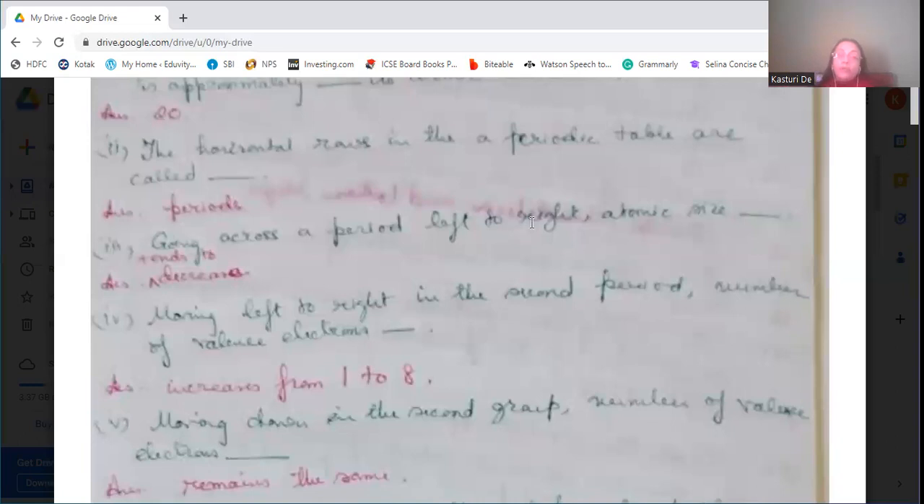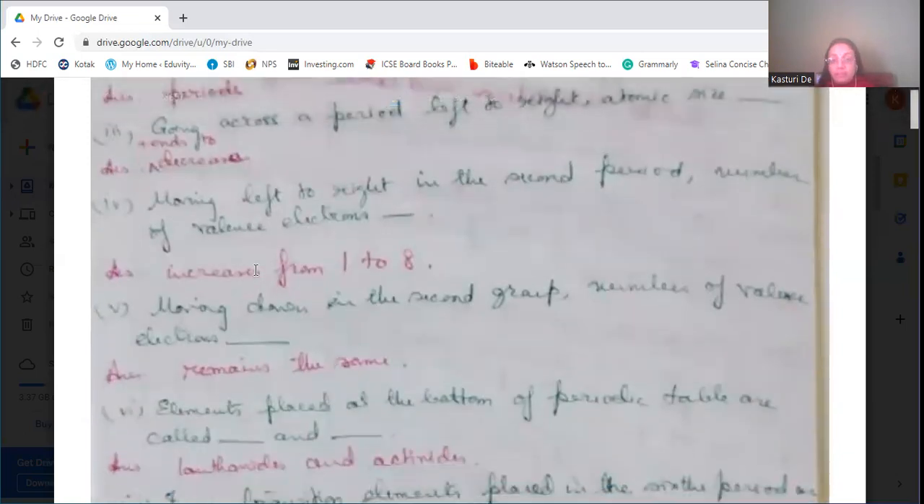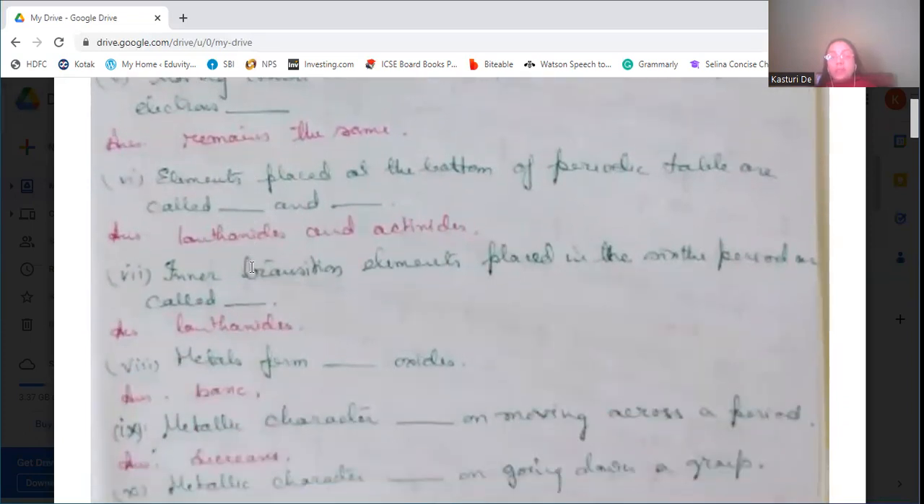Now, moving down in the second group, the number of valence electrons remains the same. That is, all are having the same number of valence electrons in the group. Down the group, the valence electrons remain the same. Elements placed at the bottom of the periodic table are called lanthanides and actinides. Inner transition elements placed in the sixth period are called lanthanides. Metals form basic oxides. The oxides formed by metals are basic in nature, that is, they form alkalis when dissolved in water.